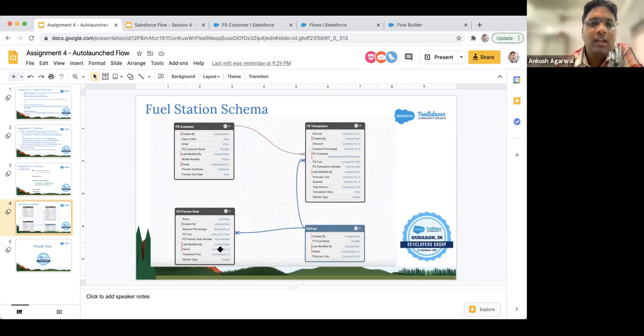Then the premier rule identifies whether the customer is premier or not. Although for this assignment, the premier rule doesn't come into play. And fuel decides the price of that fuel and what type of fuel, whether petrol, diesel, CNG, or anything else. So this is a small app we tried to create.